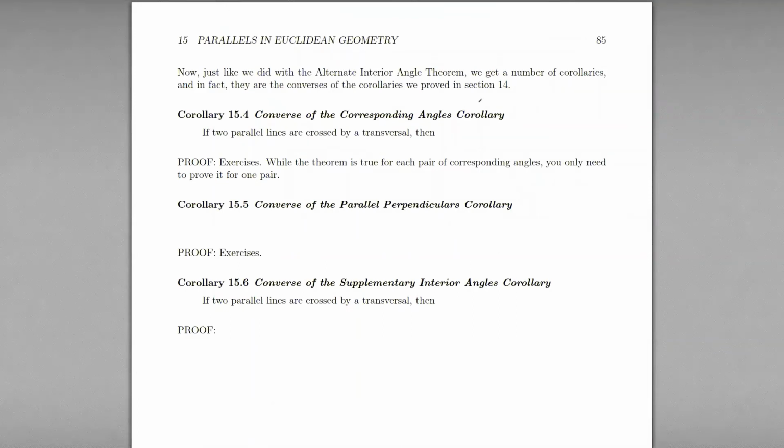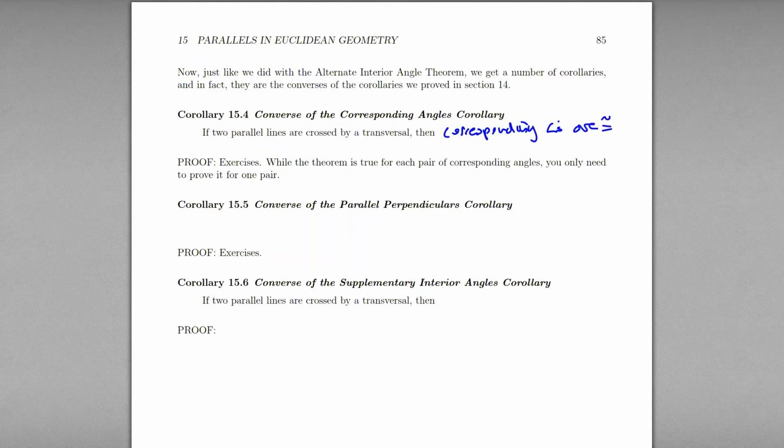All right. So much like we had with the alternate interior angles theorem, we have a bunch of resulting corollaries. So the converse of the corresponding angles, all right? The corresponding angles said that if we have corresponding angles that are congruent, then we would have parallel lines. Here, if we have two parallel lines that are crossed by a transversal, then corresponding angles are congruent.